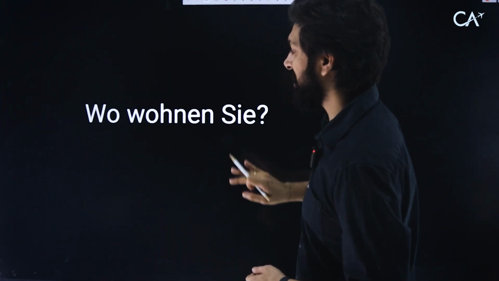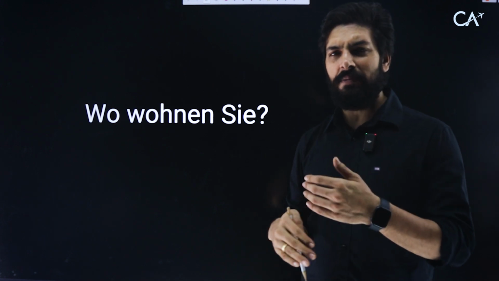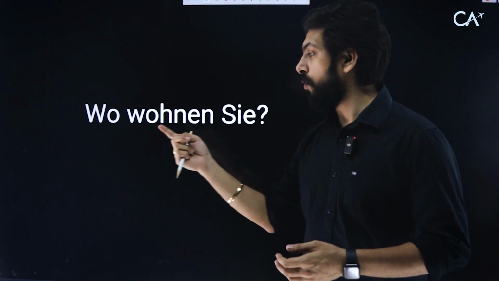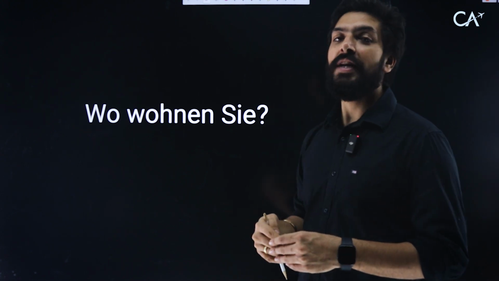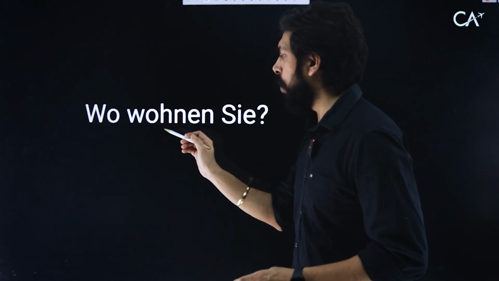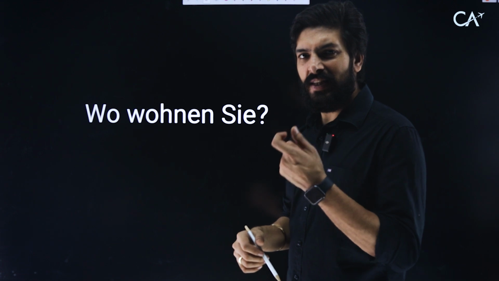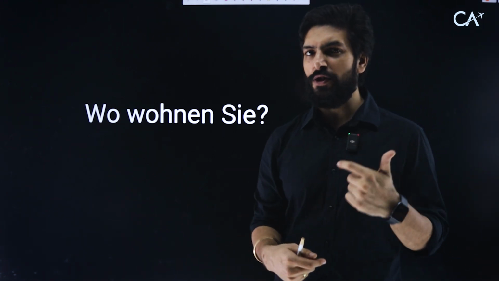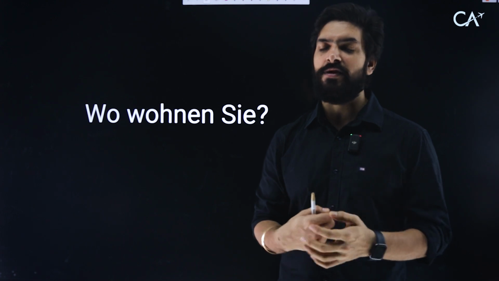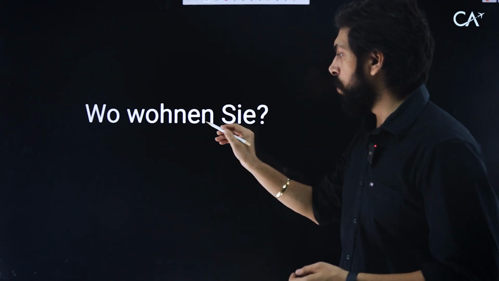Let's have a look at an example of wo. Wo wohnen Sie? This is now becoming an introduction. Wo wohnen Sie means where do you live? Remember, this is the way to pronounce it. Please do it after me, okay? Together. We'll do it together so that you can remember every sentence and phrase we are using here. Wo wohnen Sie.